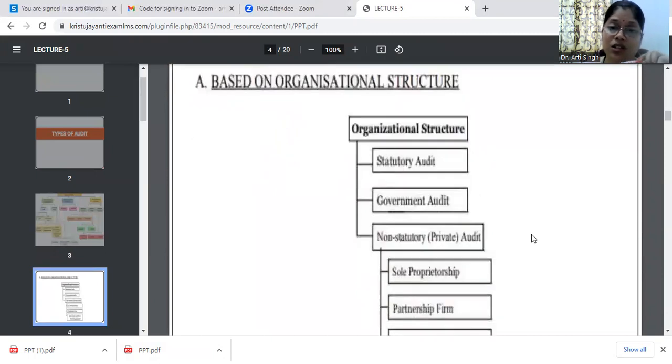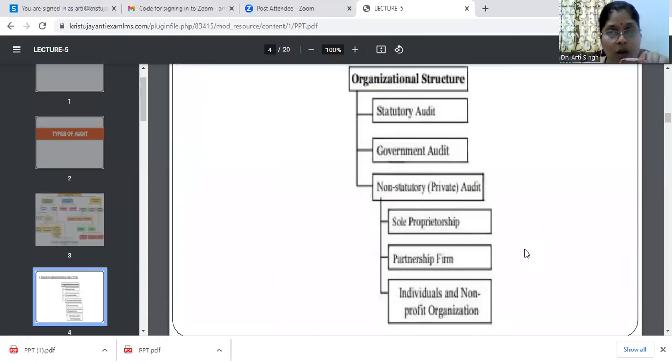Coming on to next, when it's based on organization. Based on the organizational structure, the audit can be statutory audit, which is considered a legal or mandatory audit, government audit, or a non-statutory private audit. A non-statutory private audit covers sole proprietorship, partnership, individuals, and non-profit organizations, which come under the basis of organizational structure. These can be the different types of audit happening in organizations.